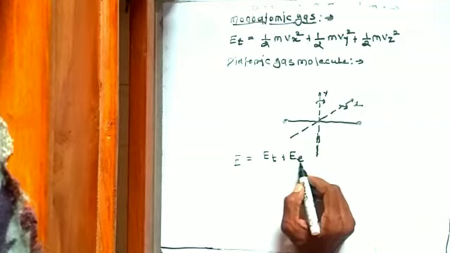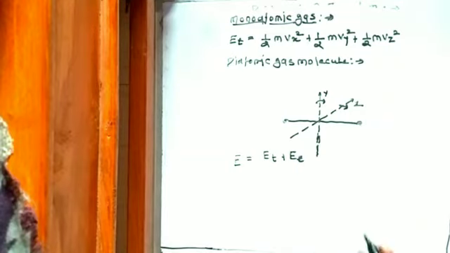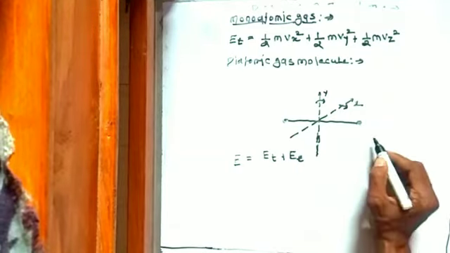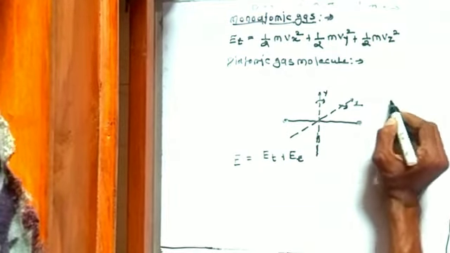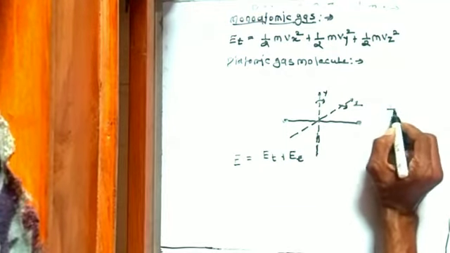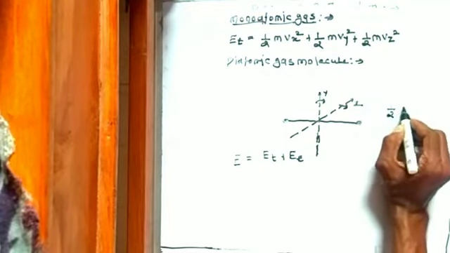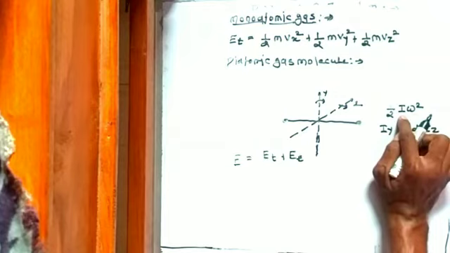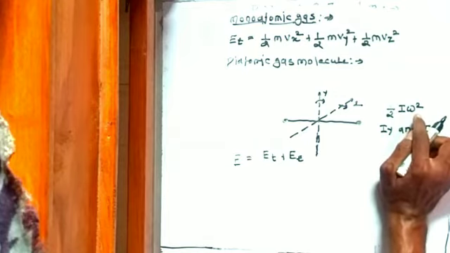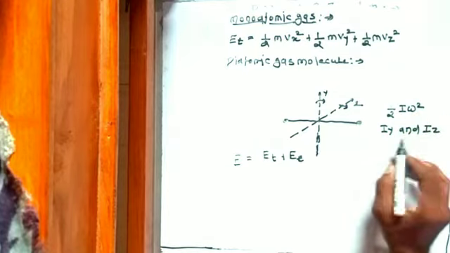Er is the rotational kinetic energy, and we know the general formula for rotational kinetic energy is 1 by 2 I omega square. Assume Iy and Iz. In the formula, I is the moment of inertia and omega is its angular speed.